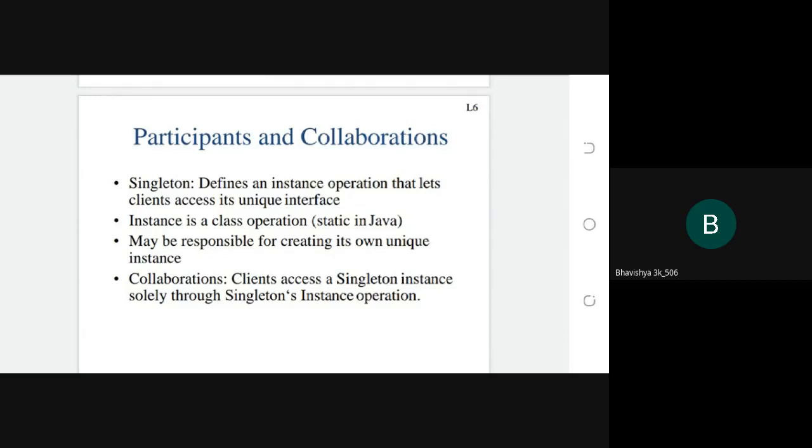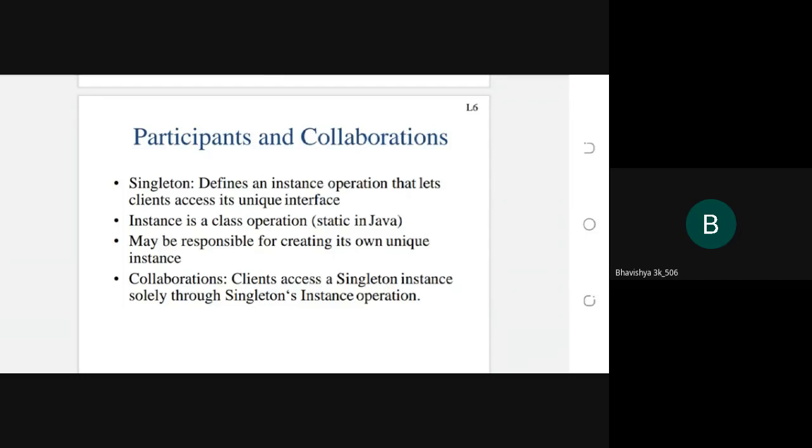Here, the participant Singleton defines an instance operation that lets clients access its unique interface. The singleton design pattern should create or define the instance operation.